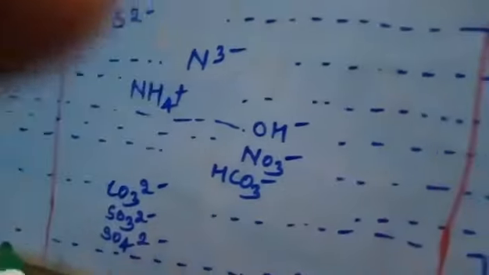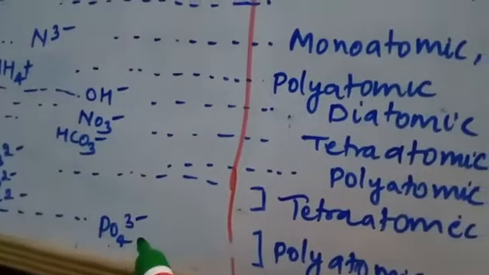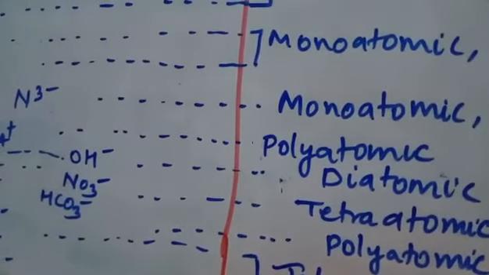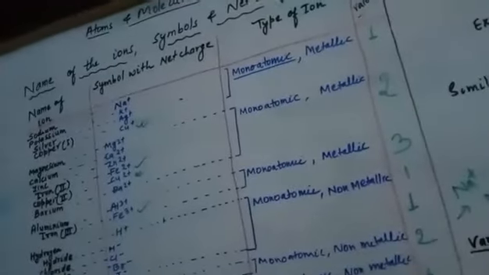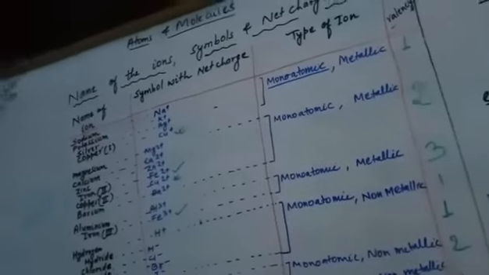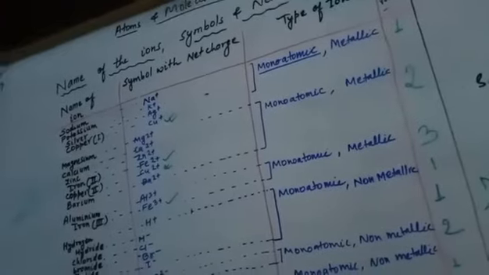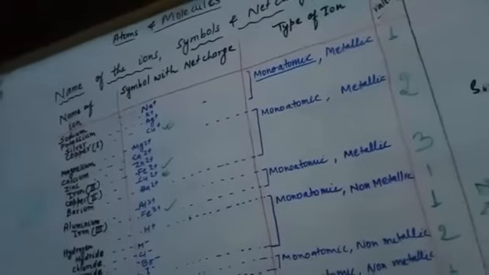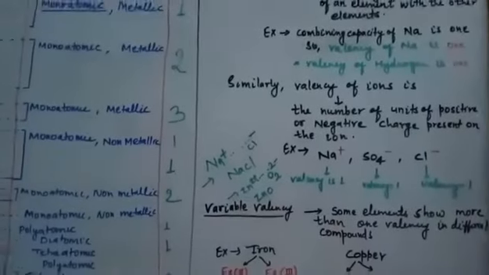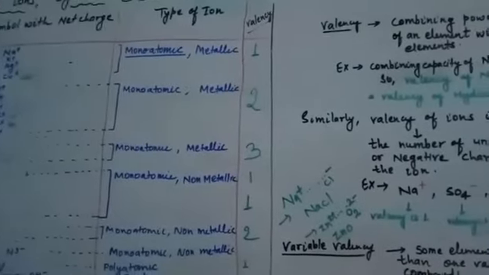Then phosphate we will see. How many negative charges does phosphate have? Net charge 3. So the valency of phosphate will be 3. So if you are asked to write the valency of an ion, it is very easy. Just see the number of net charges on it, either positive or negative. That number you just write, it will be its valency. Okay, so that was about the valency of ions.